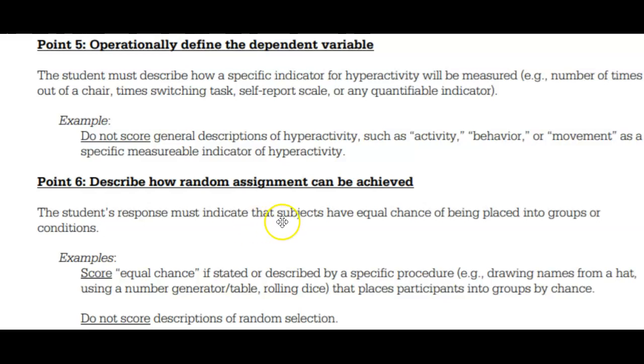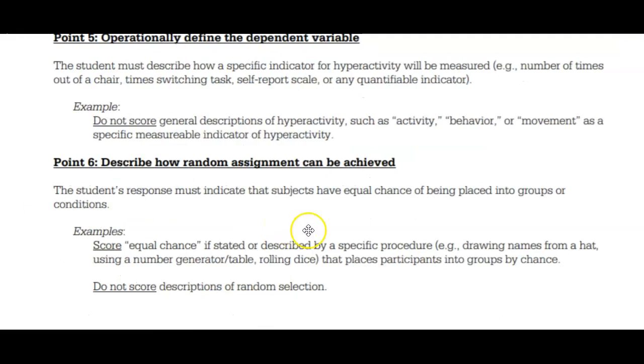Next, point 6, describe how random assignment can be achieved. Again, random assignment is not the same as random sampling or representative sampling. Random assignment specifically has to do with, again, giving an equal chance of being placed into groups or conditions, specifically the control or the experimental group. Again, the key word, if you see equal chance, you could talk about a random number digit table, random number generator, something like that, drawing names out of a hat, but again, has to be by chance. And if you talk about random sampling, you do not get the point at all.